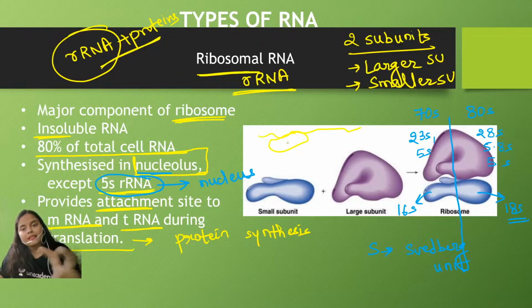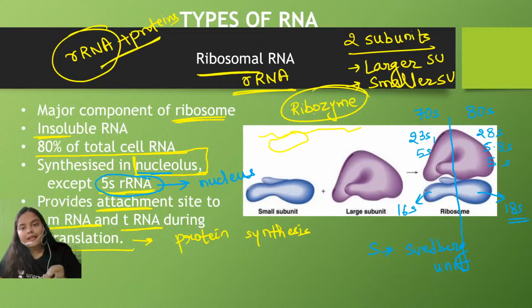Okay, so it is providing an attachment site, and also the larger subunit of the ribosome contains the ribozyme activity. That means the enzymatic activity. Peptidyl transferase enzyme is the ribozyme.